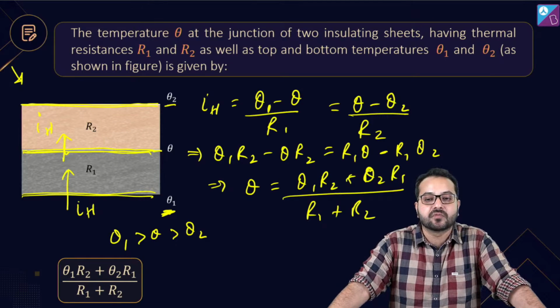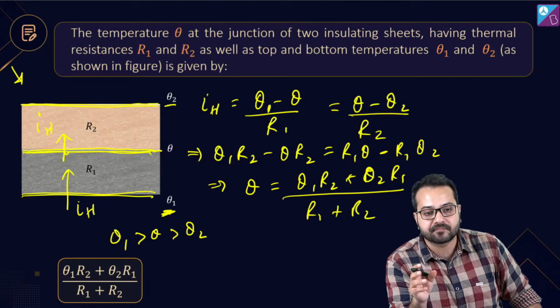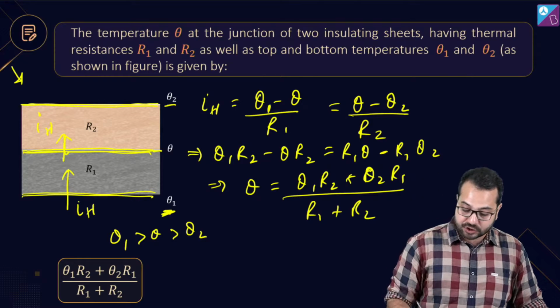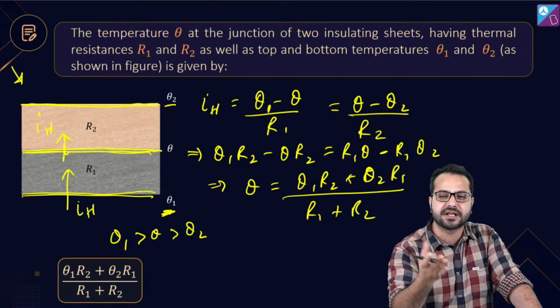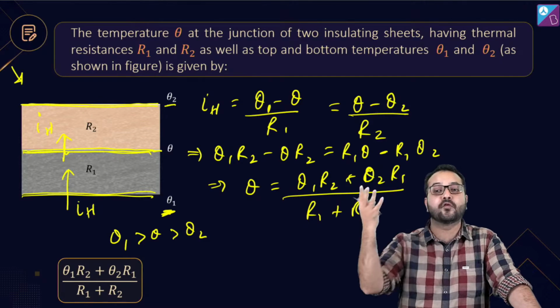Is that correct? Wasn't this question so simple? Just if you had known this concept, you would have solved this question. This question came in JEE Main. These are free marks. 4 marks आपको मुफ्त दिया जा रहा है, free, बिल्कुल free. With इतना सा effort, you are getting 4 marks.